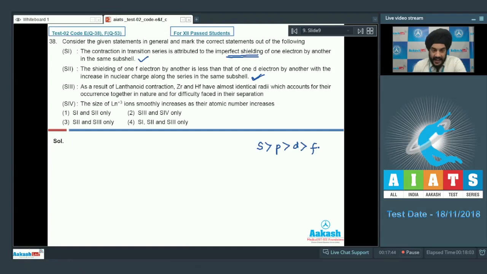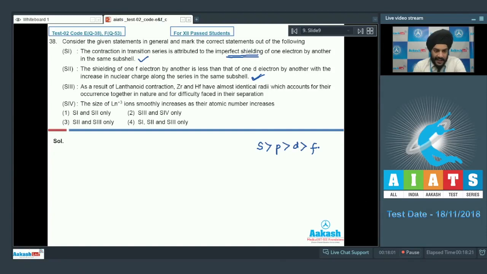So the D and F orbitals are very poor shielders, but if we compare between D and F, the shielding in F will be further poorer than that in D. So students, S2 is also correct. Let us look at statement 3 now.